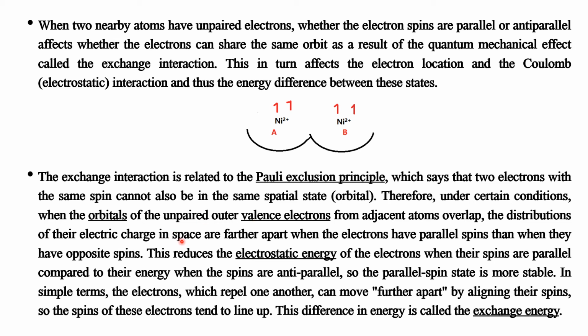This reduces the electrostatic energy of the electrons when their spins are parallel compared to their energy when the spins are antiparallel. So the parallel spin state is more stable. In simple terms, the electrons which repel one another can move further apart by aligning their spins, so the spins of these electrons tend to line up. This difference in energy is called the exchange energy.